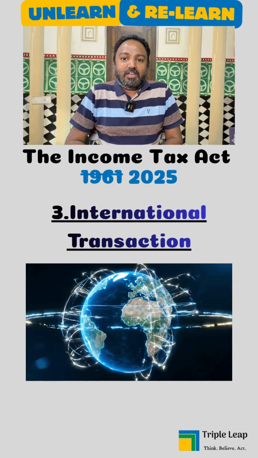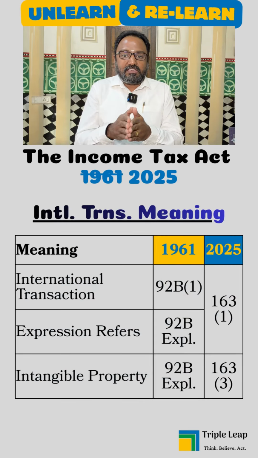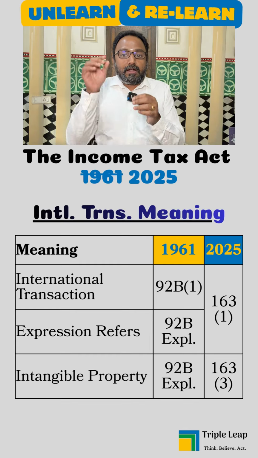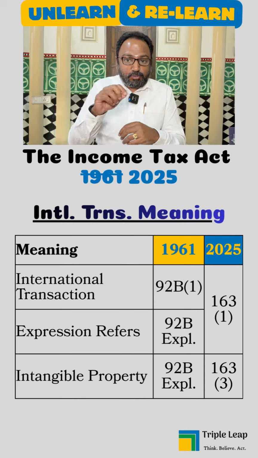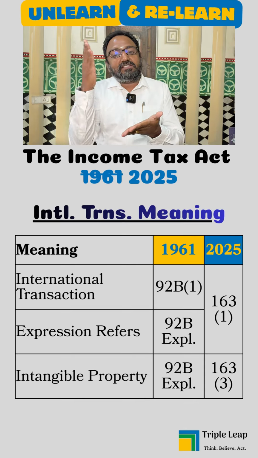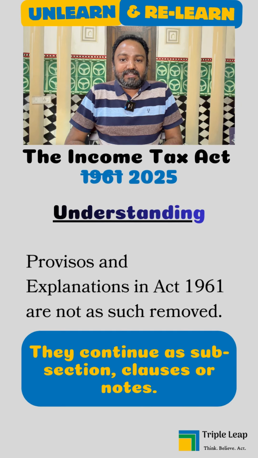I could see that. So what about changes to international transaction? The international transaction was defined under section 92b1 and a clarification to the expression was provided by the explanation. Now this is merged in section 163.1. The explanation on the expression intangible property is now in section 163.3. Okay, so technically explanations are not removed. Instead transitioned as subsection, clauses or notes.